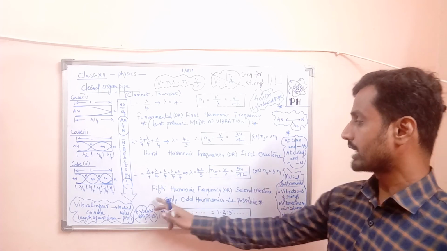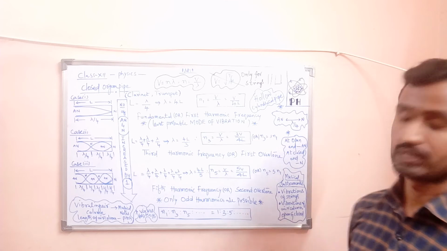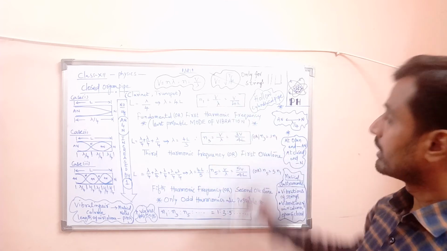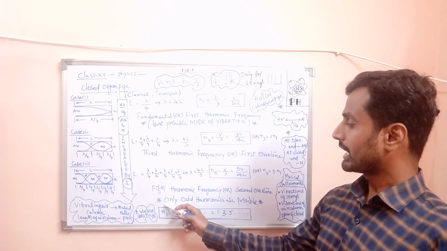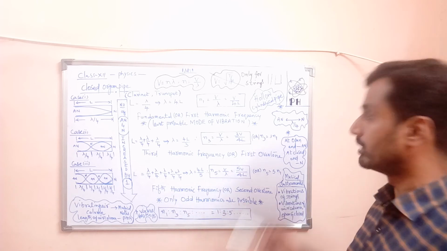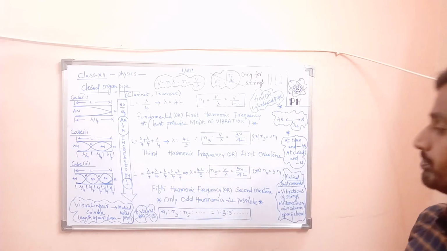Here N5 is called the fifth harmonic frequency or second overtone. So by observing the harmonic frequencies, we can clearly say that only odd harmonics are possible in the case of a closed organ pipe.